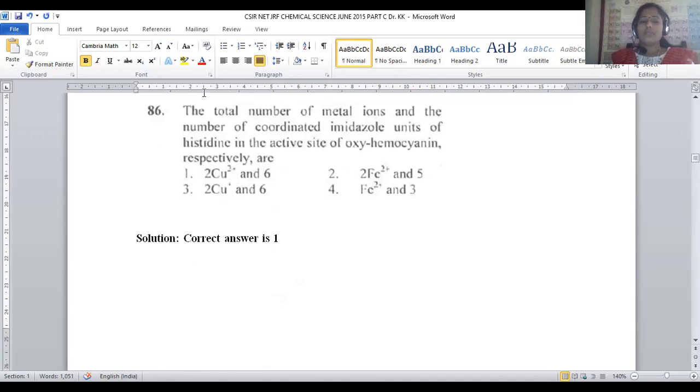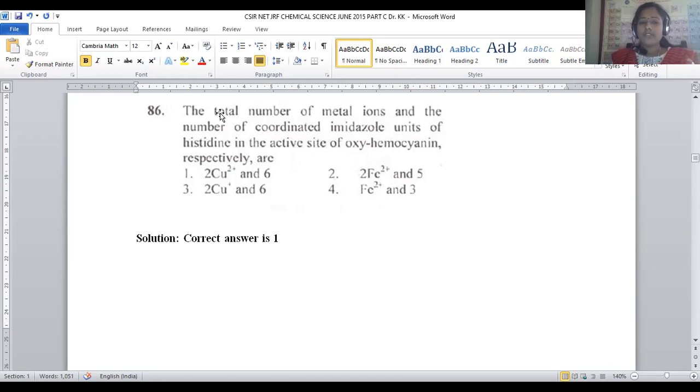Let us move on to question number 86. The total number of metal ions and the number of coordinated imidazole. What is imidazole? A 5-membered heterocycle with nitrogens at 1,3 positions is called imidazole, and this is a major part of the histidine nucleus and the active site of oxyhemocyanin respectively.